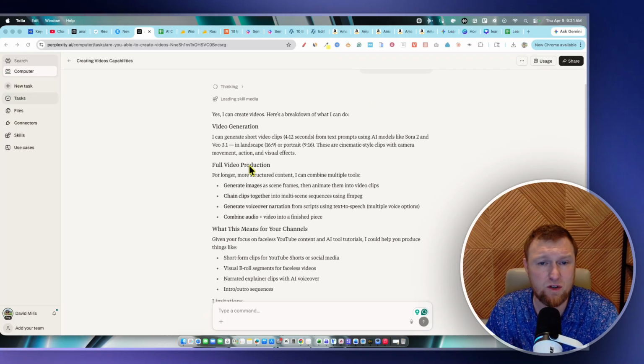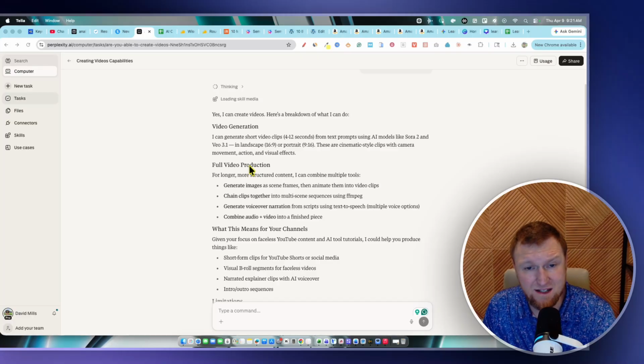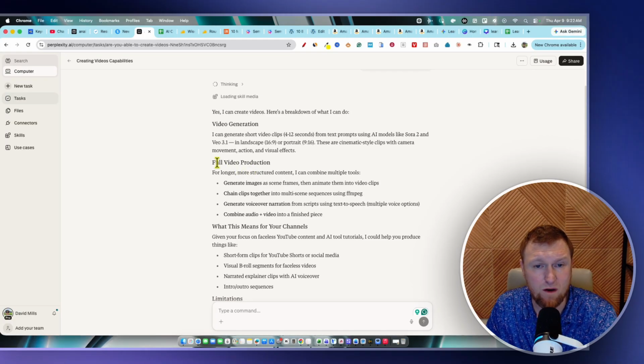Essentially, you can use Sora 2 and VO 3.1 to create either landscape or portrait 4 to 12-second videos. So it's not capable of creating anything longer than that, but it does have some really good ideas if you want full video production. For longer, more structured content, I can combine multiple tools: generate images as scene frames, chain clips together into multiple sequences, and then generate voiceover narration from scripts right here. Will it actually create the voiceover? Not sure. Combine audio and video into a finished piece. So what this means for your channel.